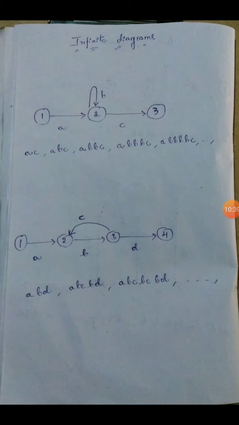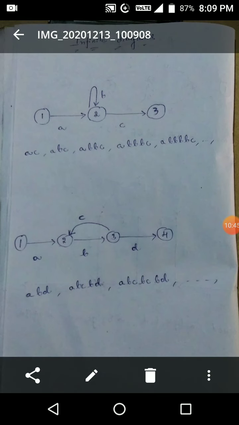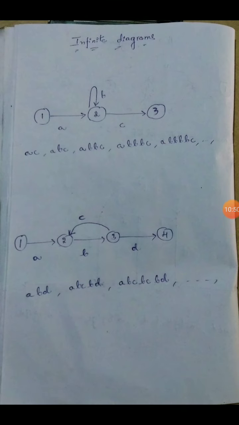Three times we observe the loop repeating with itself, B repeating itself. And next the fifth case ABBBBC, that means infinite times the loop repeats itself; with the help of an arrow we can observe B repeating itself again and again. This is called the infinite loop diagram.